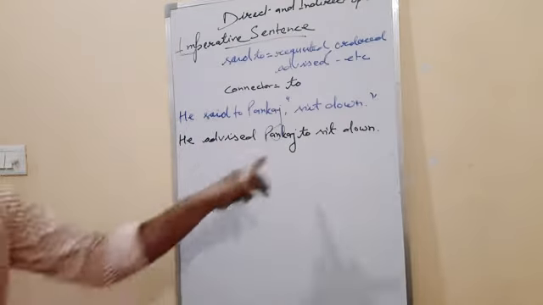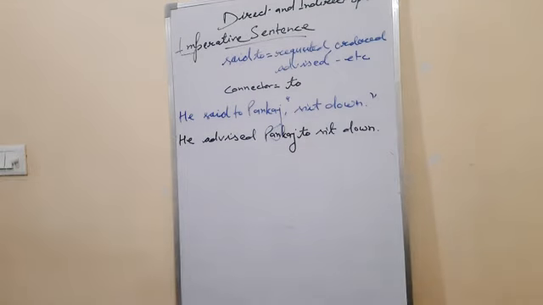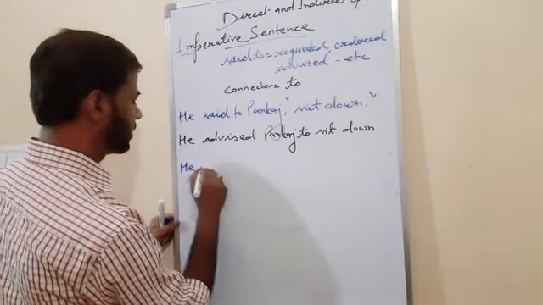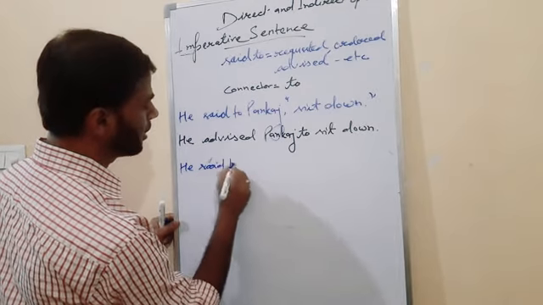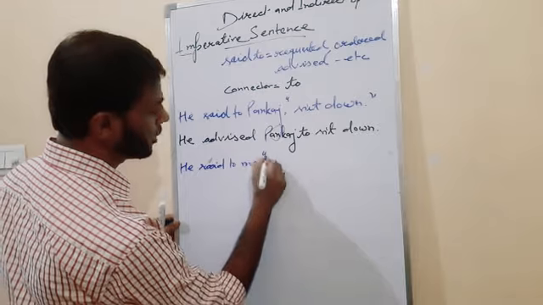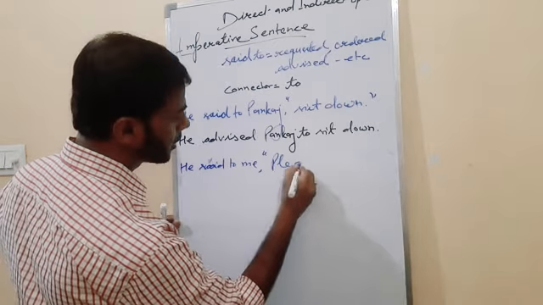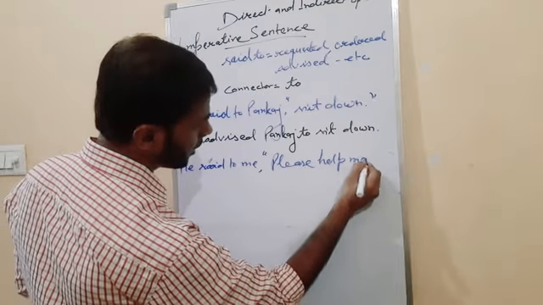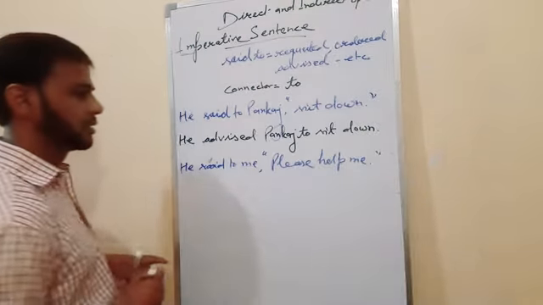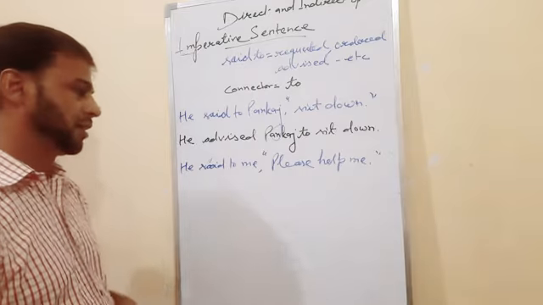One more example I am writing, by changing the person. He said to me, "Please help me." See, he said to me, please help me.